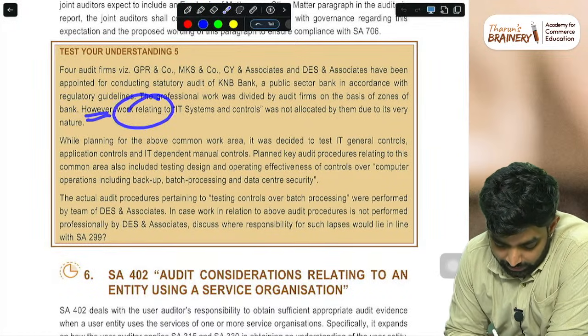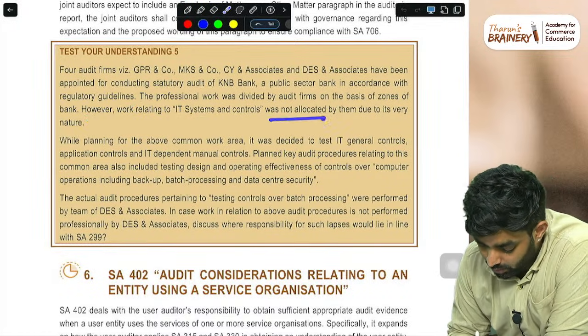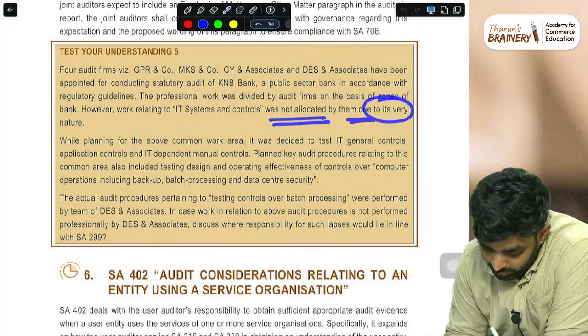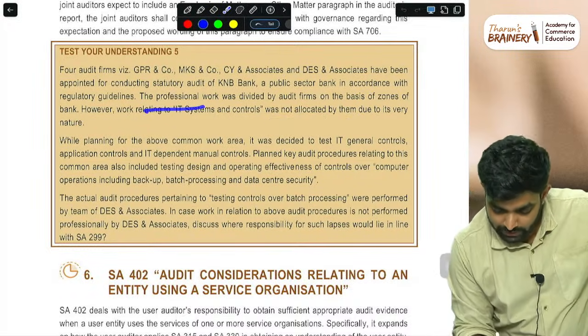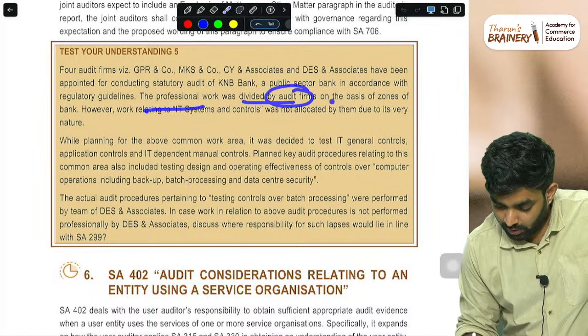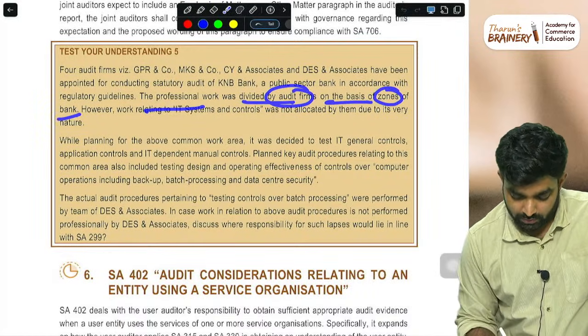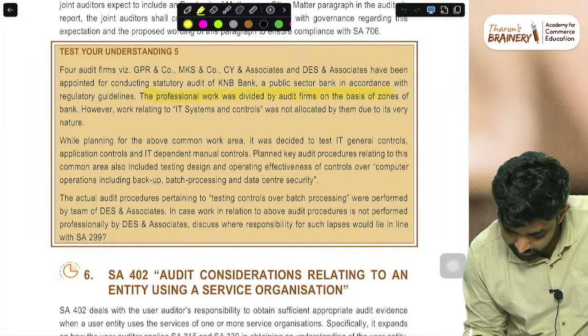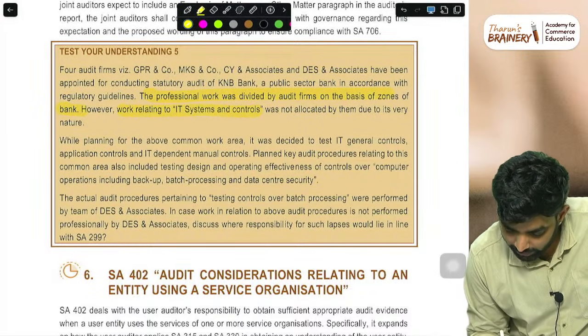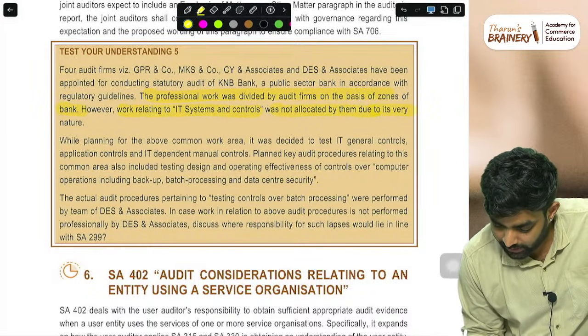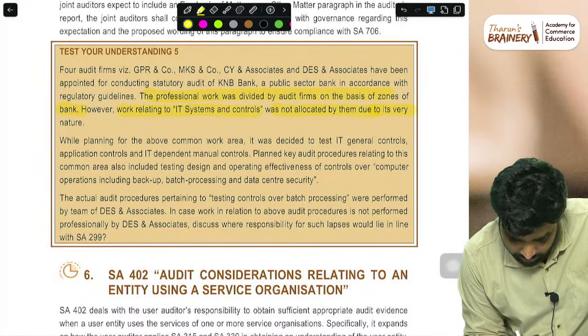However, work relating to IT systems and controls was not allocated by them due to its very nature.